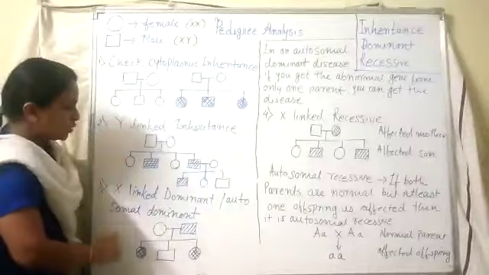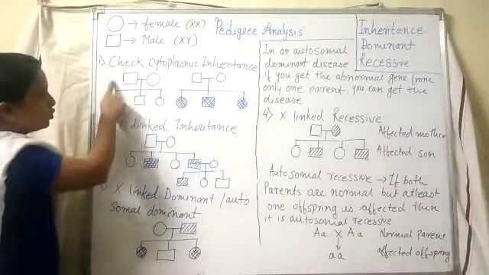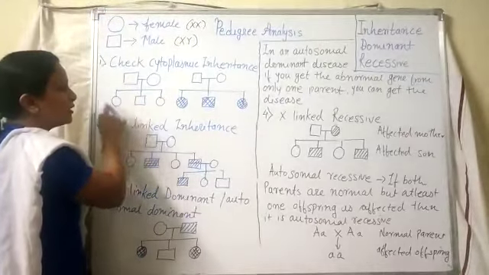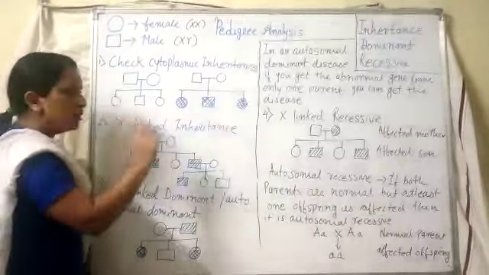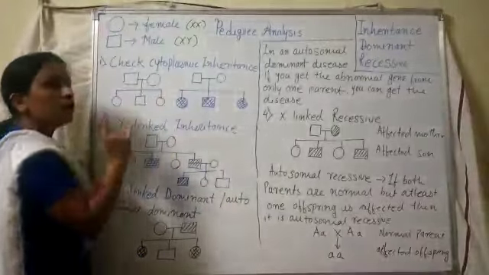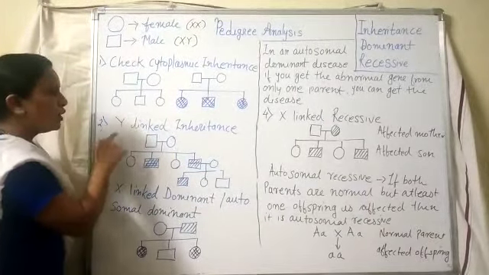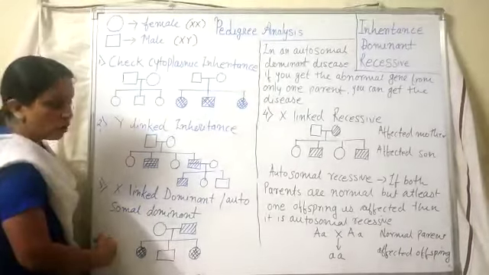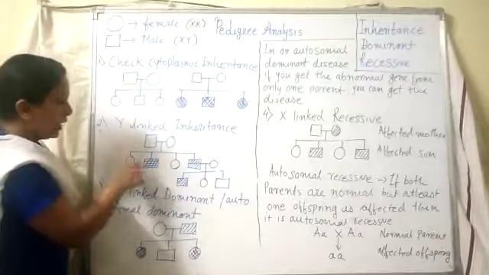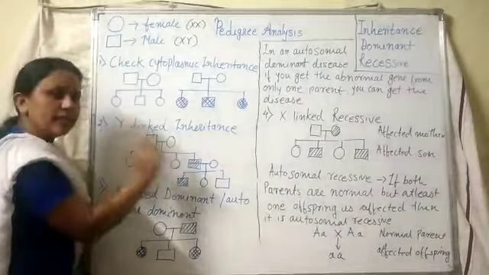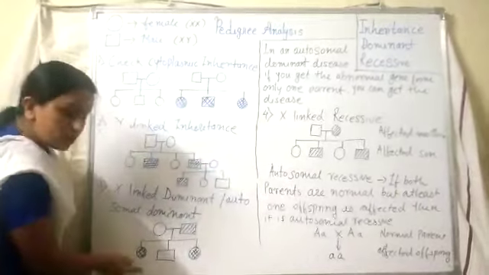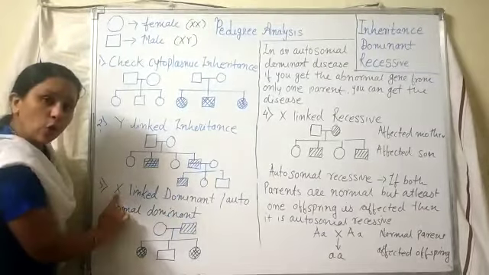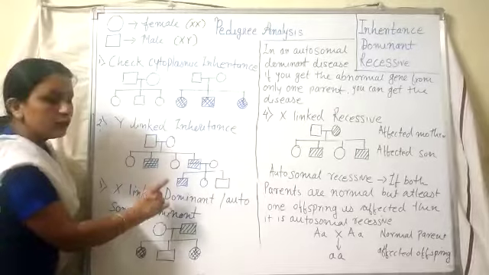We will repeat this one again. We have to compare these two where both the parents are normal, but in the first case either the whole offspring are normal or affected. If any one of them is affected, then we have to think for the second option, whether it is Y-linked or not, or X-linked or not. Y-linked, how will you get it? If the sons are affected, then this is Y-linked. If daughters are affected and the father is also affected, then we have to select the option X-linked dominant.